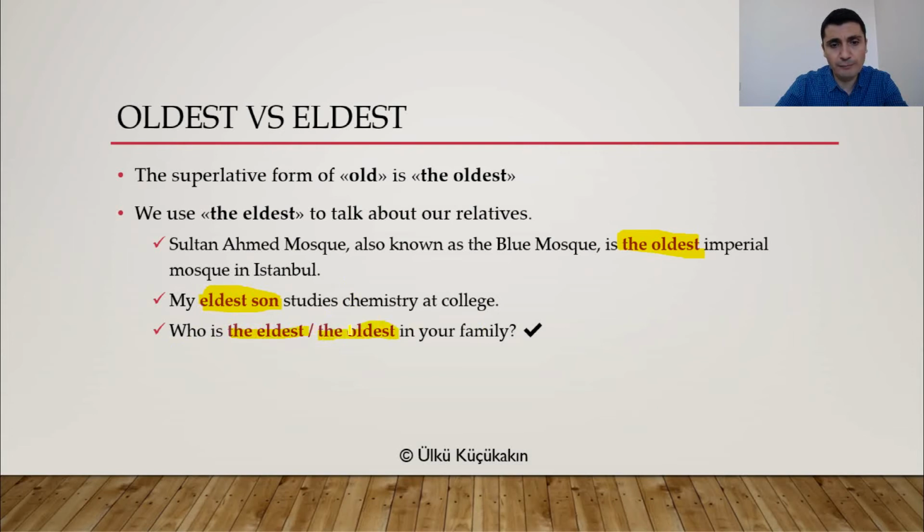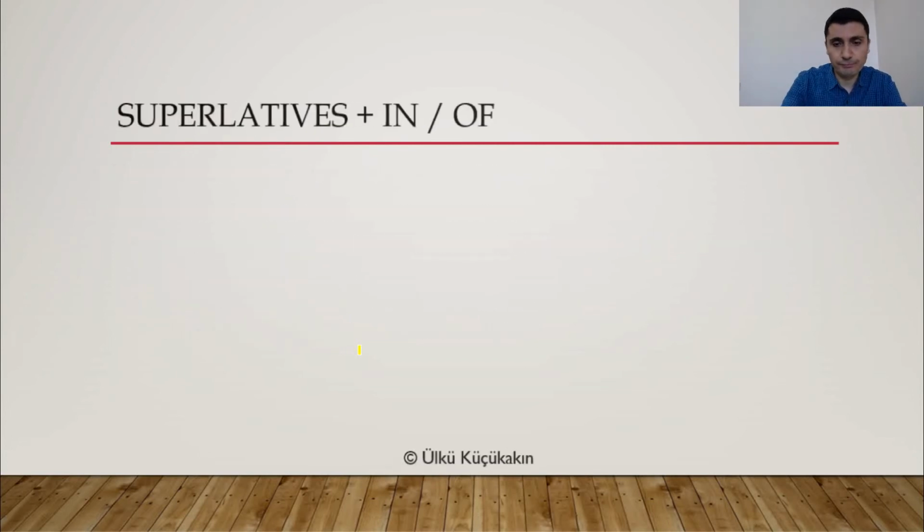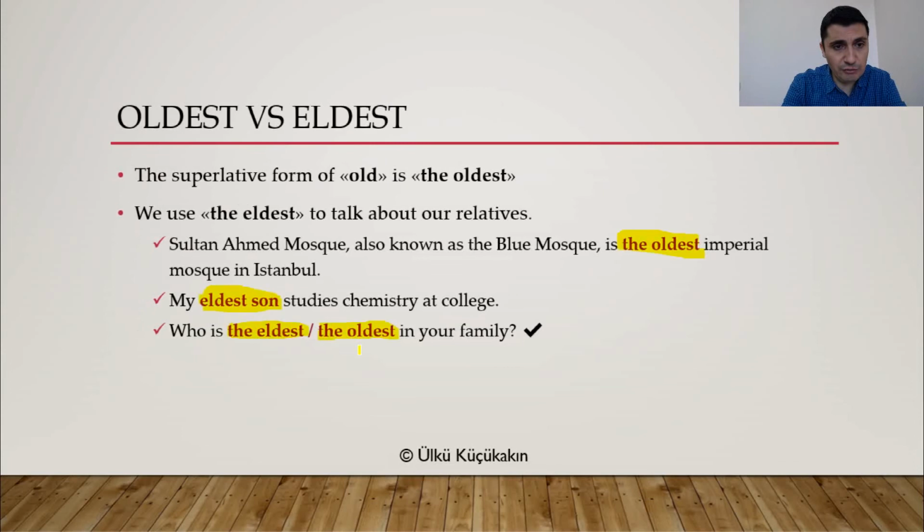Both of them are fine. Now, like I said, in comparatives, there was a difference, okay? Old, older, elder, okay? But in here, in superlatives, they can be used interchangeably without any problems, all right? I hope this one was clear, everyone.